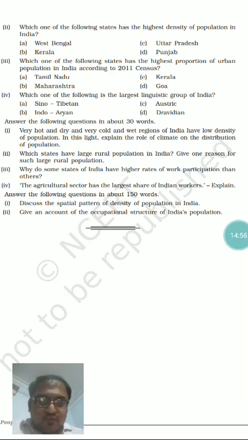So here I already explained that some of the states have very moderate variation, from 40% in case of Goa to about 53% in case of Mizoram.